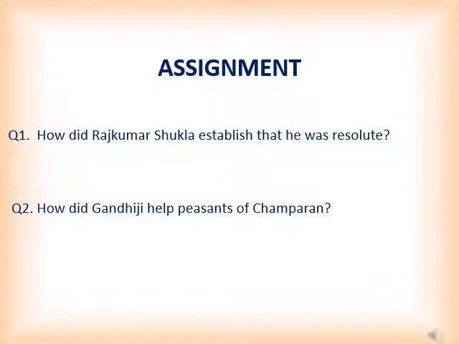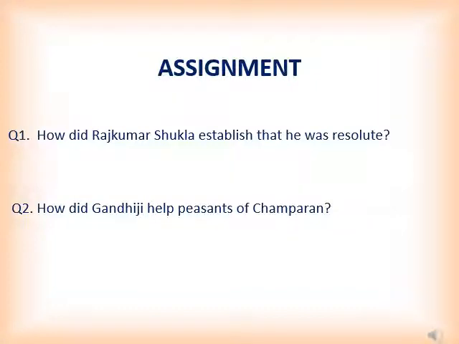The next question is, how did Gandhiji help peasants of Champaran? To answer this question, you need to write what the problems of the peasants of Champaran were, how Gandhiji made those problems his own, though not from Champaran, and how he forced the authorities to provide peasants their due.